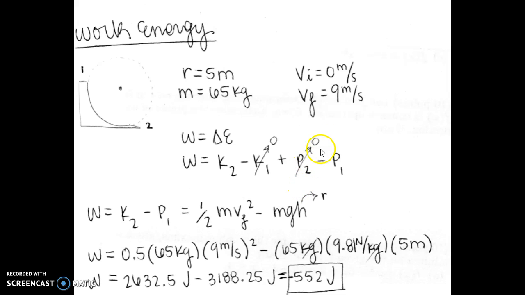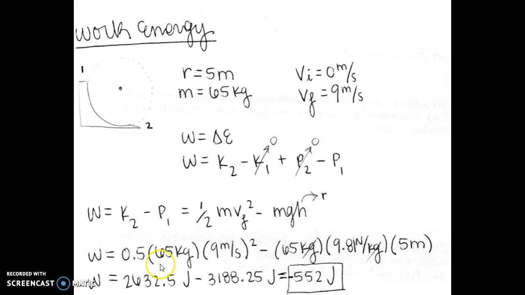It's the same thing with the final potential energy. Once he's down here, he's on the ground, so he's at height 0. Once you multiply by 0, this term cancels out. With that, we're just left with the final kinetic energy minus the initial potential energy. Extended, that is one half mass times final velocity squared, minus the mass times gravity times the radius of that circle.